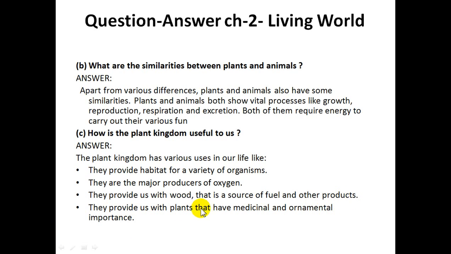They provide us with plants that have medicinal and ornamental importance. Lots of plants have medicinal properties, which are used in making medicines also. They have medicinal values.